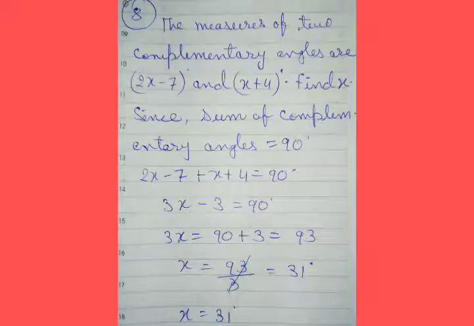Now next, question number 8. The measures of two complementary angles are 2x minus 7 and x plus 4. Find x. Since sum of complementary angles equal to 90 degree, so 2x minus 7 plus x plus 4 equal to 90 degree, 3x minus 3 equal to 90 degree, and 3x is equal to 90 plus 3, that is 93, and so x is equal to 93 divided by 3 equal to 31 degree.